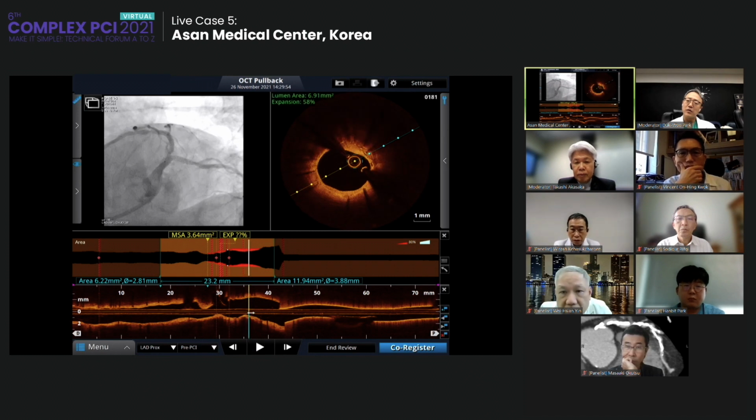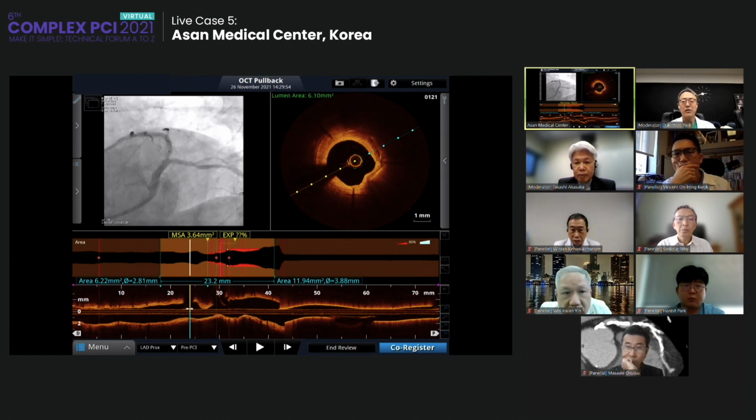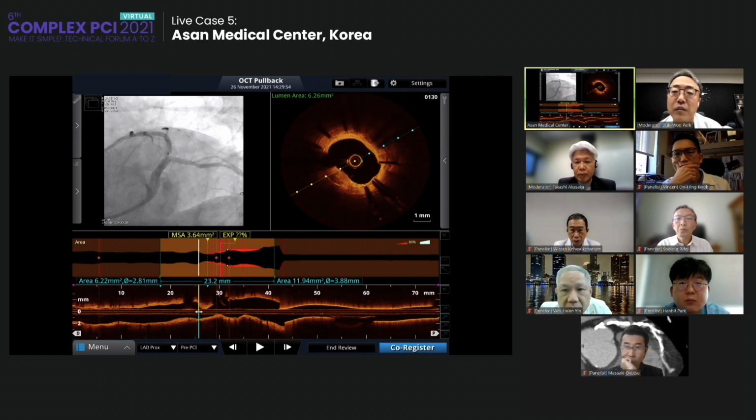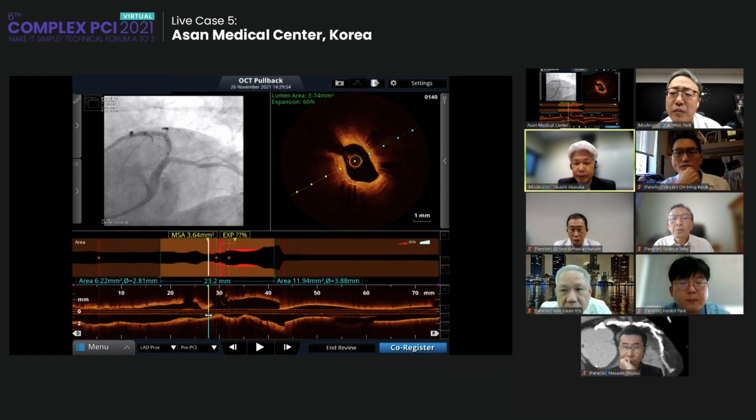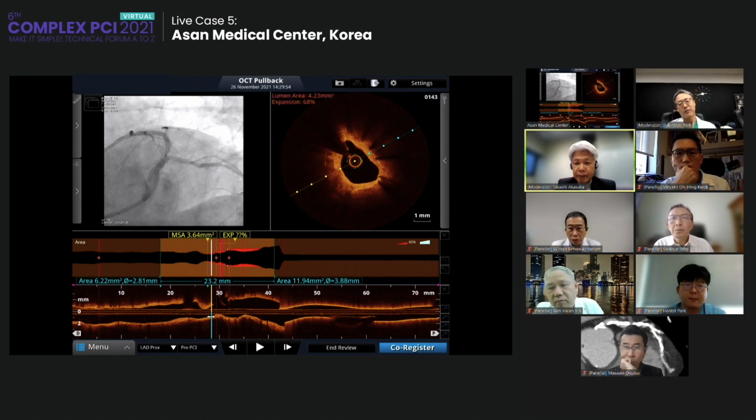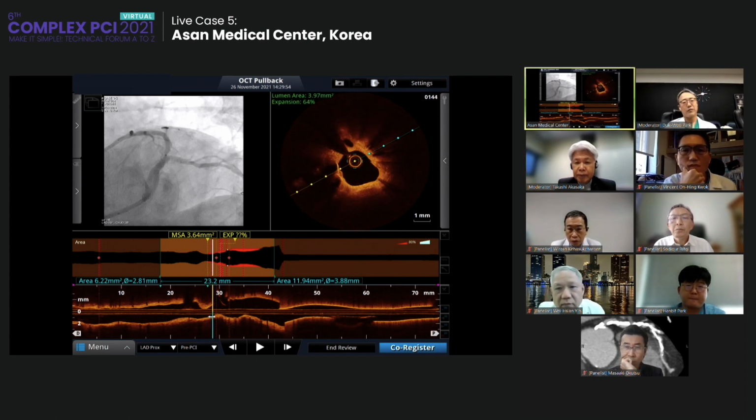Can you please show from the prox LAD, cut by cut? Yes. It's the prox LAD, and the disease begins. The stent, you can see, is very complex, but here, stop. Here is the ostium of the LAD, and you can see the stent.